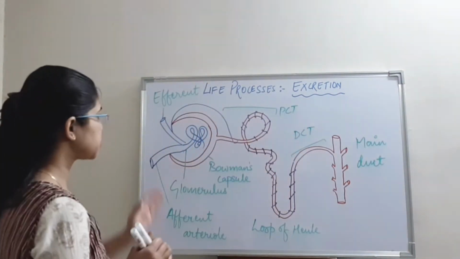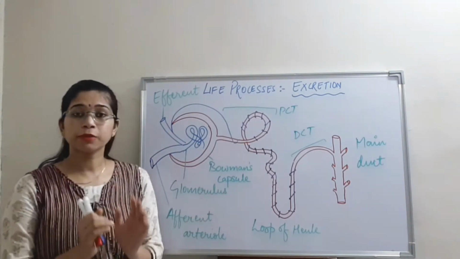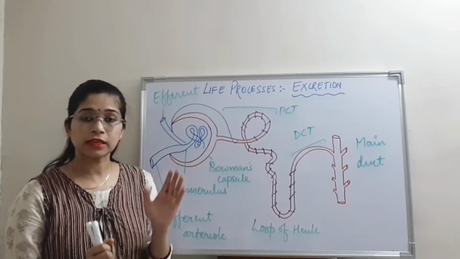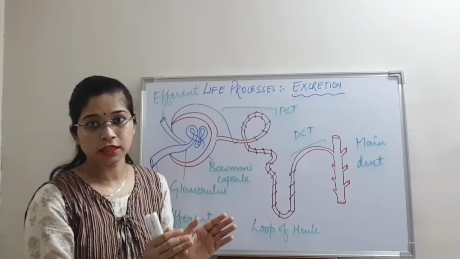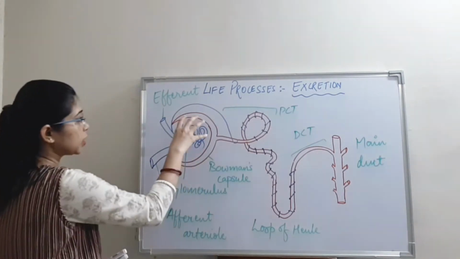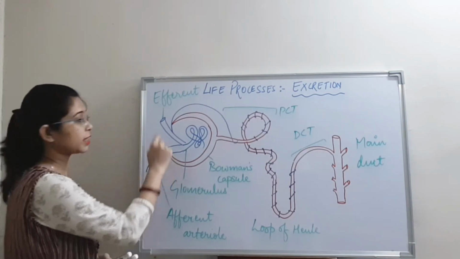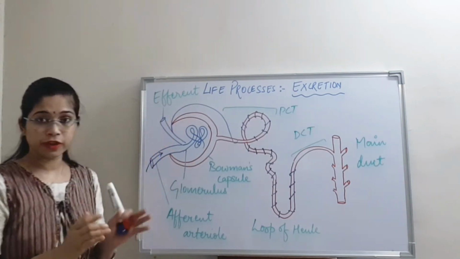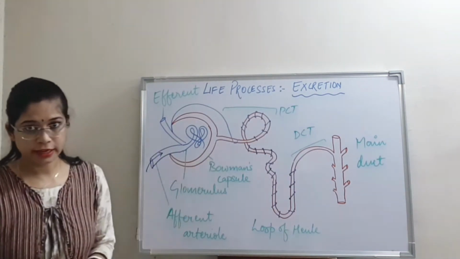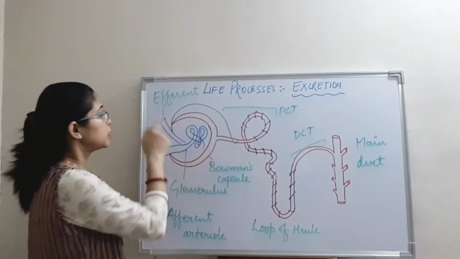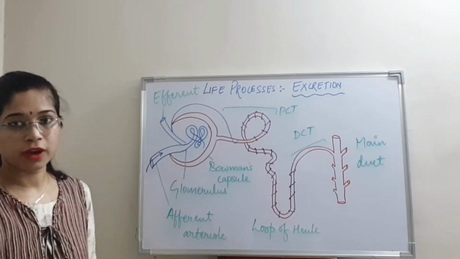Now you see, this is the structure of a single nephron. Like this, about 1.2 million nephrons are present in a single kidney. Right? So this type of twisted structure is present inside the kidney and here the main filtration takes place. This is the afferent arteriole and this one is the efferent arteriole. The difference between them is that the afferent brings blood to the kidney for filtration and after filtration the efferent arteriole takes